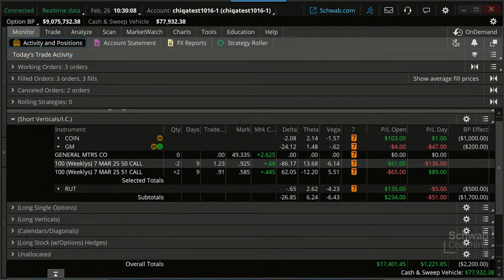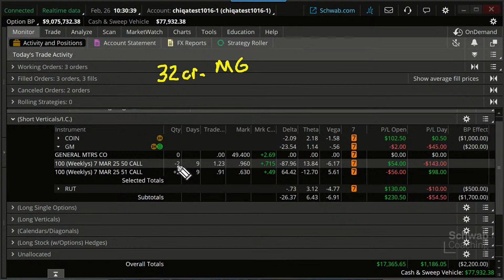So let's do the math on this. 32-cent credit, that is our, I'm just going to abbreviate MG for max gain, okay? And remember, whenever I talk max gains and max losses, they're theoretical max gains and max losses. Let me just give you a situation here, just a slight tangent, but I think it's very important, okay?